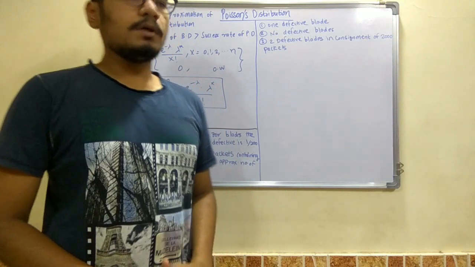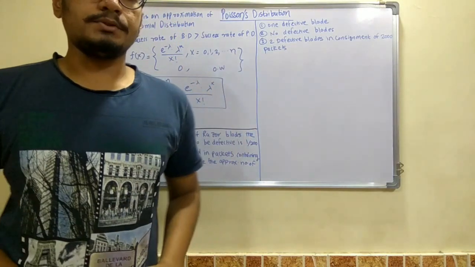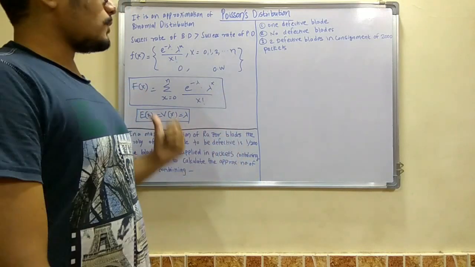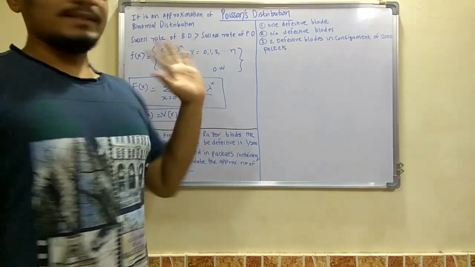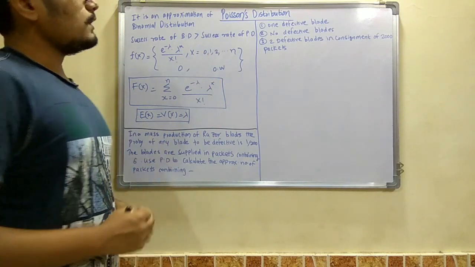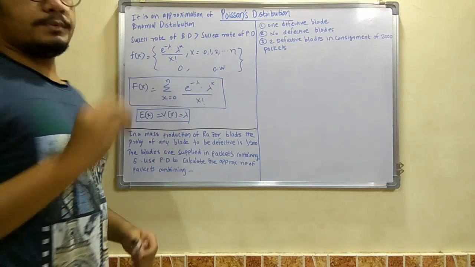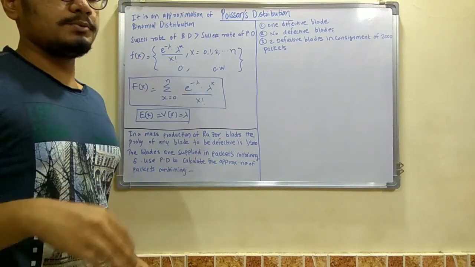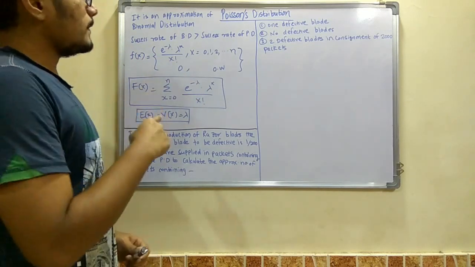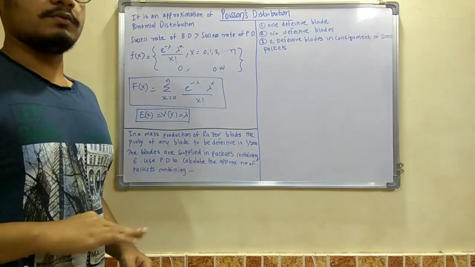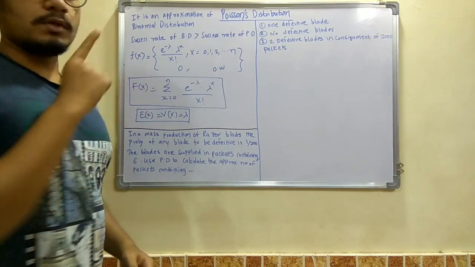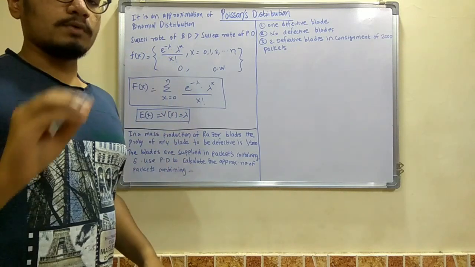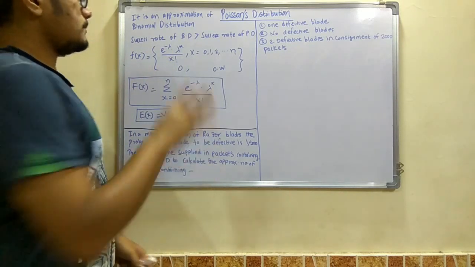So in today's video, we're gonna see what is Poisson distribution, a few concepts, and like in other videos, we'll be solving a problem based on these concepts. So let's get started. So first of all, Poisson distribution is an approximation of the binomial distribution. I haven't made any videos for binomial distribution, but in my successive videos, I'll make a video on binomial distribution also, and we'll also solve a problem based on binomial distribution. For the time being, you just understand that Poisson distribution is an approximation of the binomial distribution.